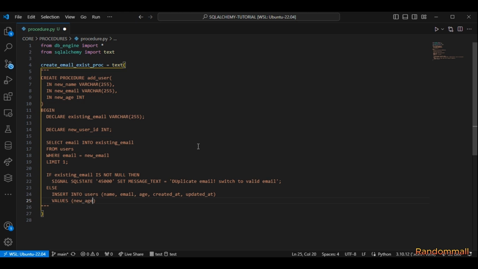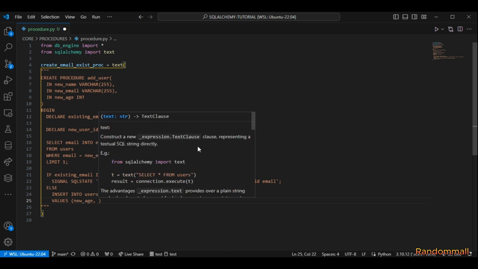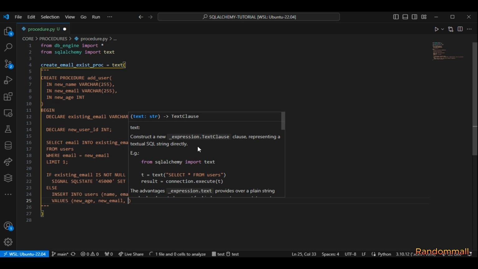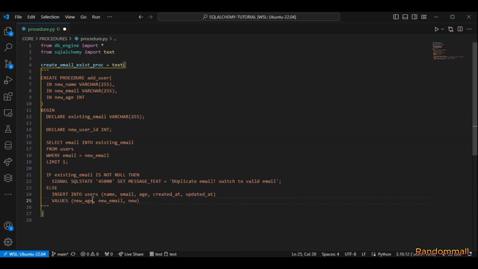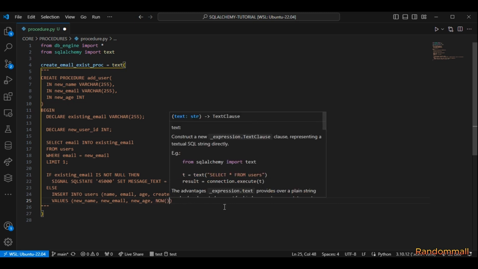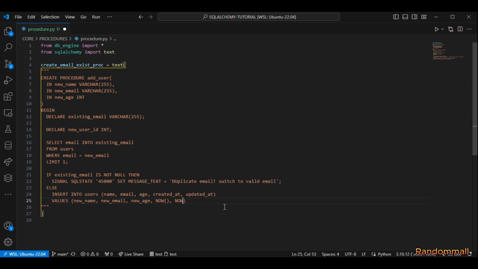So we say new name, and then we say new email, and then we say new age. And also don't forget we have to fill in the created_at and the updated_at, and to do that we just use the NOW function, which is where we can get the date, and then we end it with a semicolon. So now if a user is inserted, we have to get the inserted ID to use it to add an entry for the user in the other accounts table.